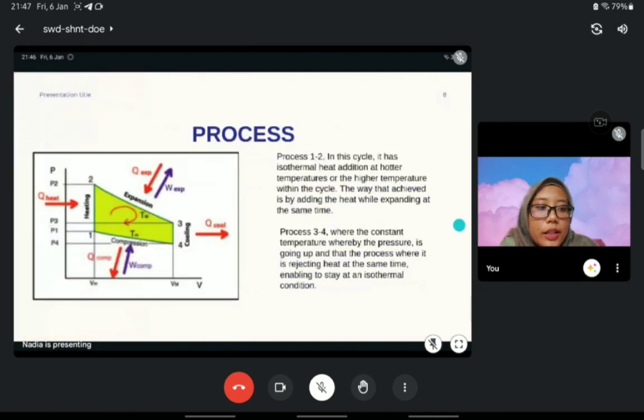For the process 1 to 2 in this cycle, it has isothermal heat addition at the hotter, or higher, temperature within the cycle. This is achieved by adding heat while expanding at the same time. Process 3 to 4 is at constant temperature, whereby the pressure is going up, and it is rejecting heat at the same time, enabling it to stay in an isothermal condition.